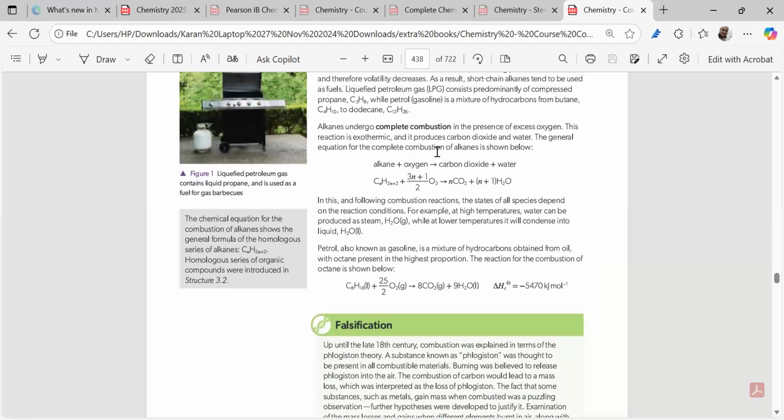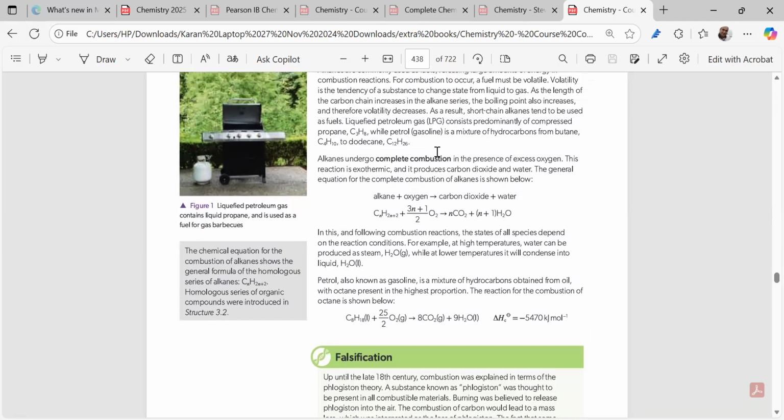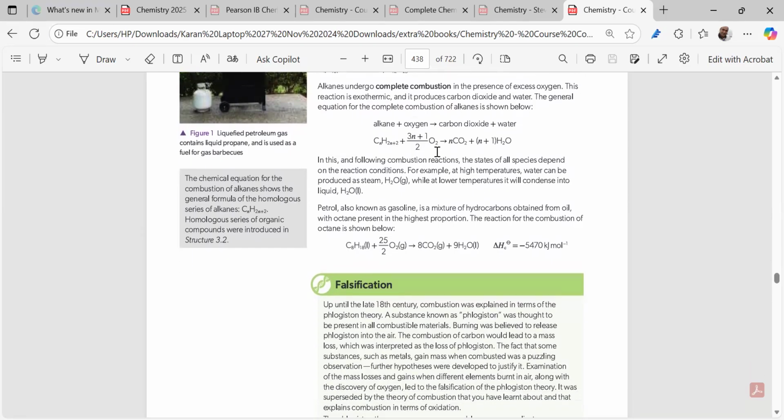In this IBDP portion, we have to learn that whenever we are taking alkanes such as petrol, diesel, methane, these alkanes will be very helpful for us to give out energy to maintain our luxury life: cooking, driving on the buses, going on the flight. But when we combust alkanes, what do we get? We get carbon dioxide plus water.